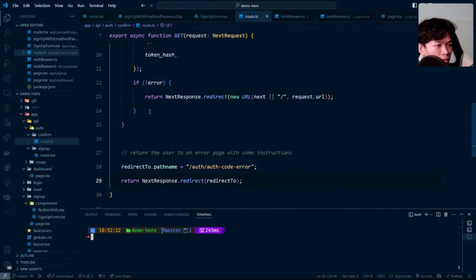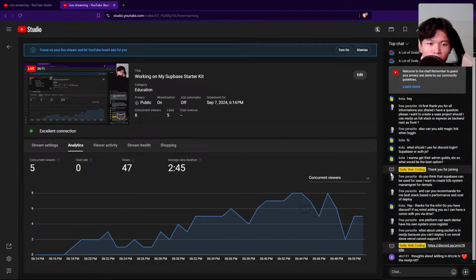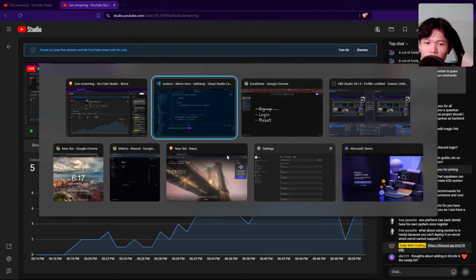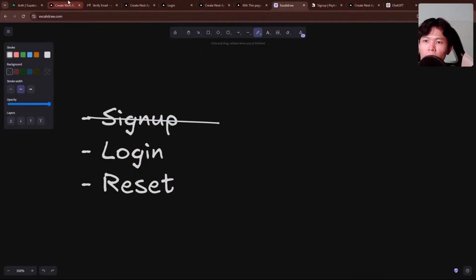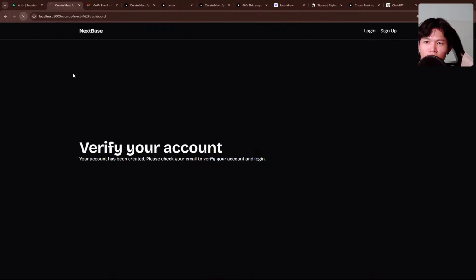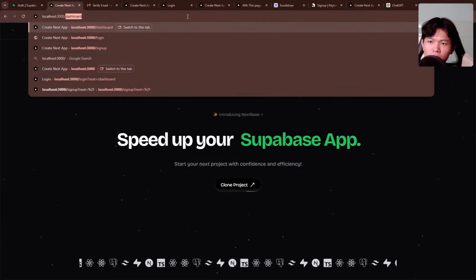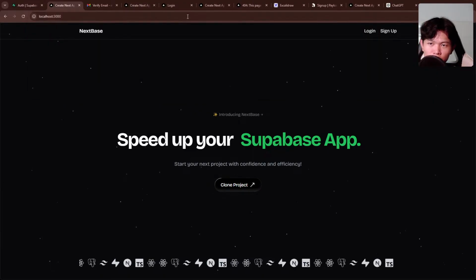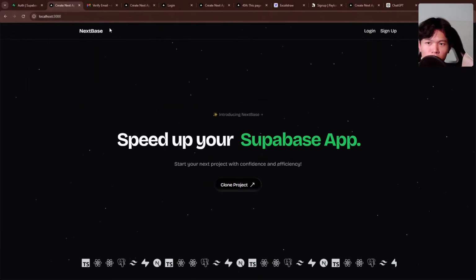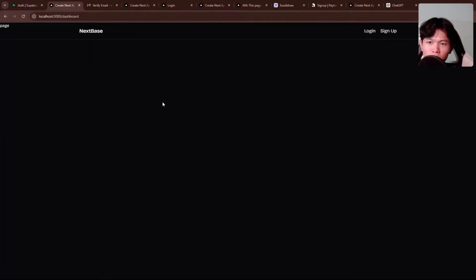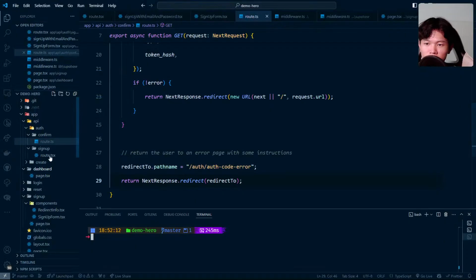Okay, do we have any new chats? It looks like we do not have any new chat yet. This is the last chat that we have from our chat right here. Okay, right now let's try to implement the login then. Right here, if I refresh this one, this should redirect back. I just want to make sure that if I navigate to the auth page, it's going to redirect me to this page right here. Let's see if I go to the login page, it will redirect me to this page right here. If I go to the dashboard, before we do that, let's maybe implement the sign out as well.